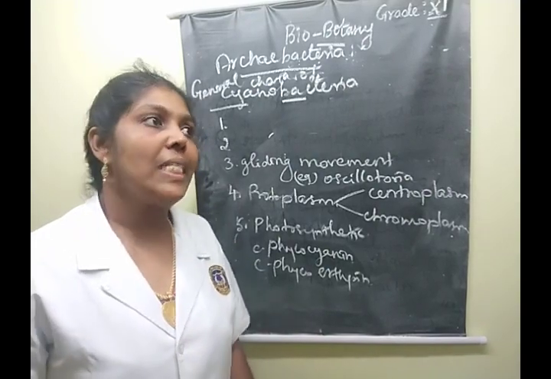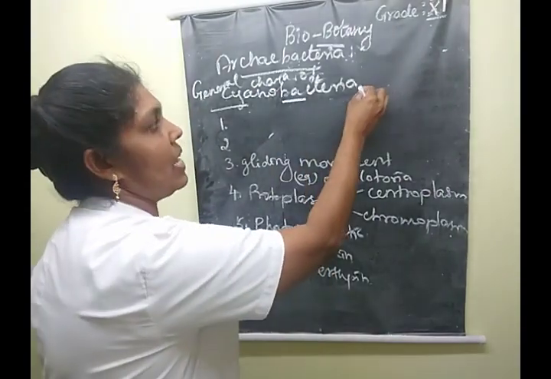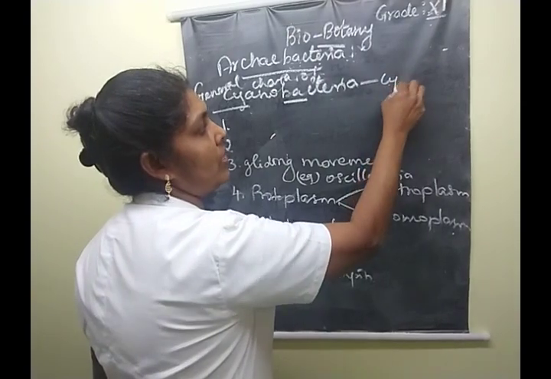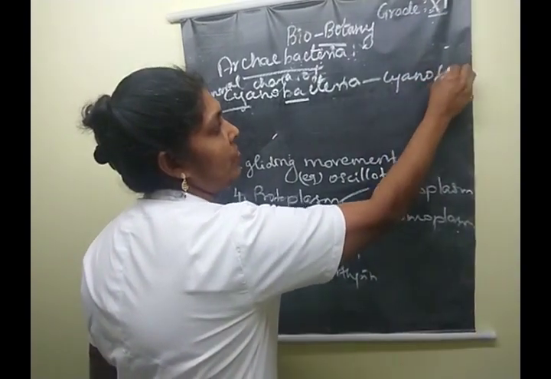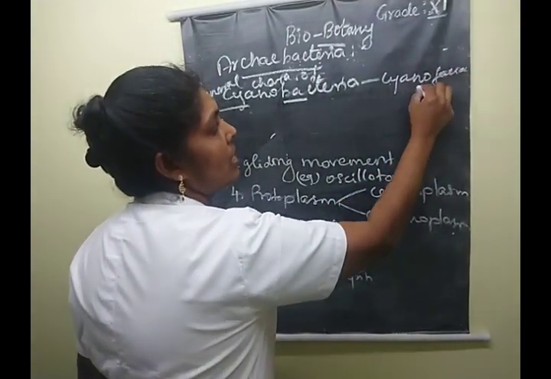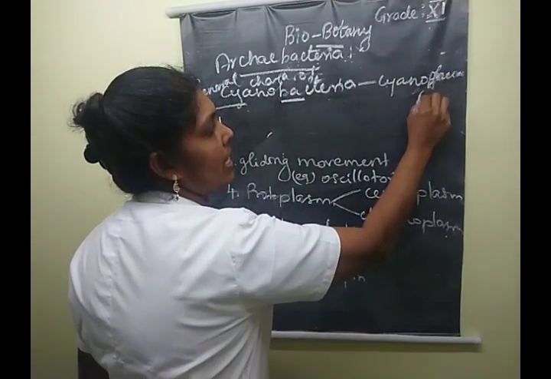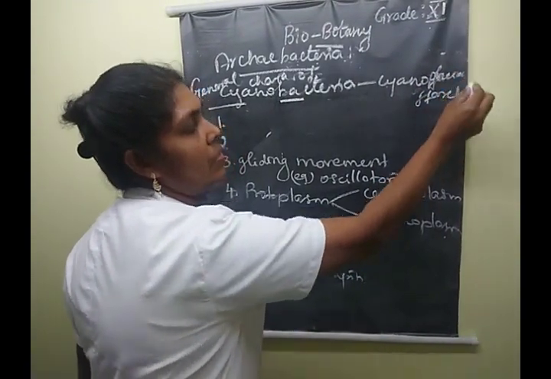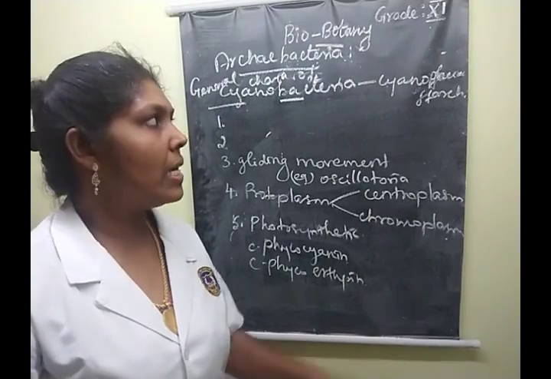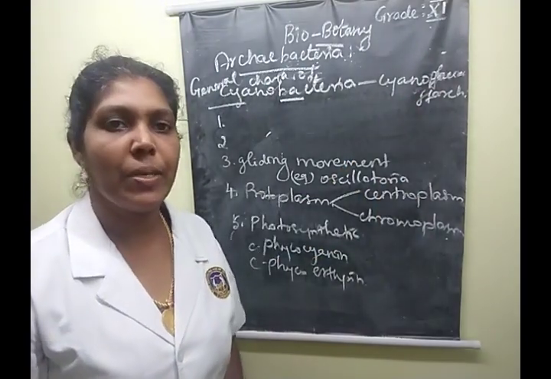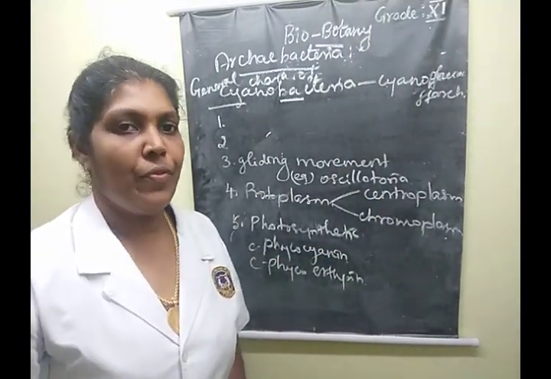Clear? What is the reserve food material of cyanobacteria? It is cyanophycean starch. Cyanophycean starch is the reserve food material. Clear, children?